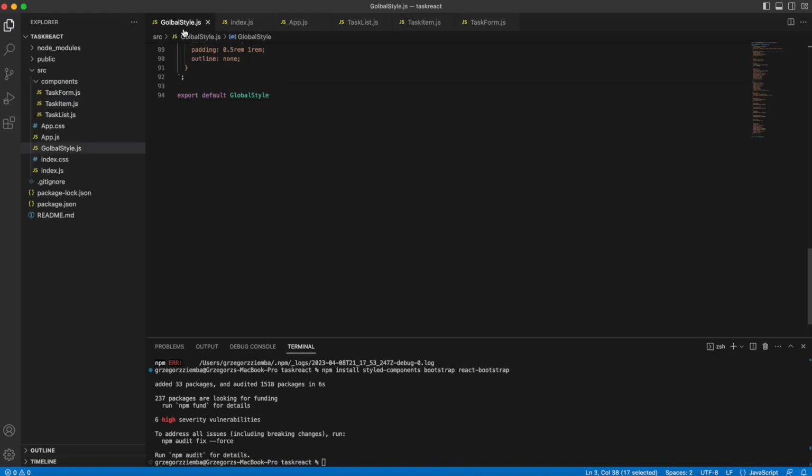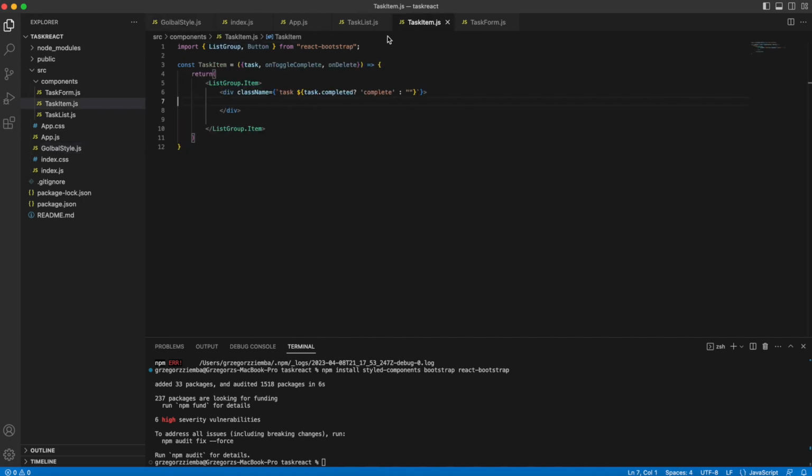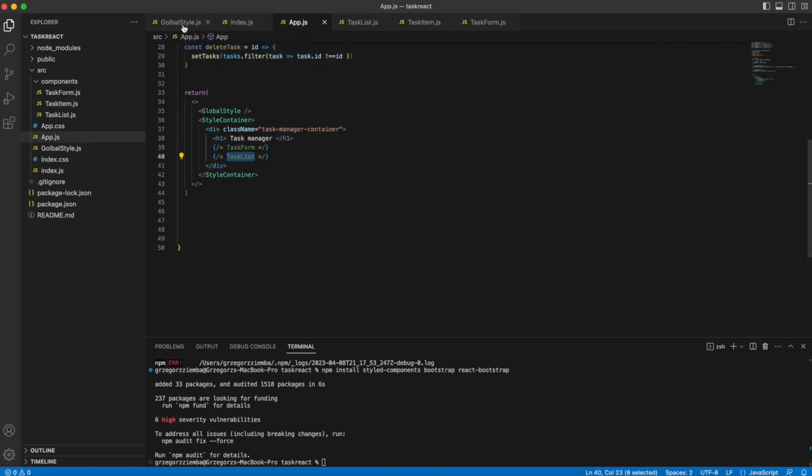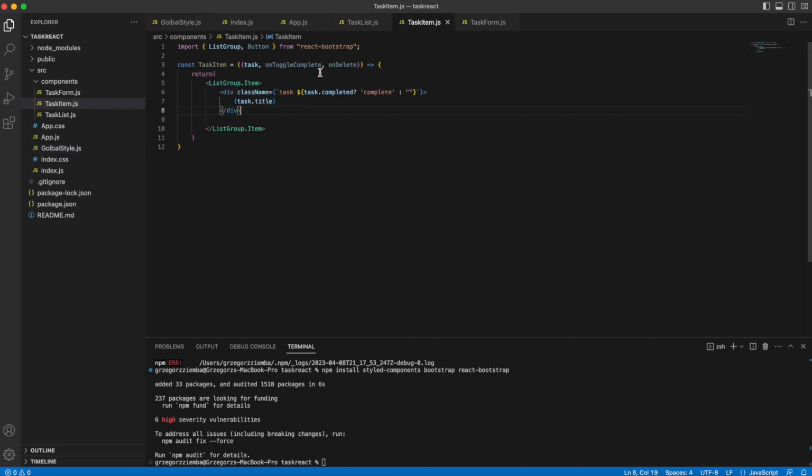It will help us get our completed style from our global style, and it will be handled over here. Next to our text title, we'll be able to see if our task is done, so our task will be crossed, I mean line-through, so it will cross if it is done or not.